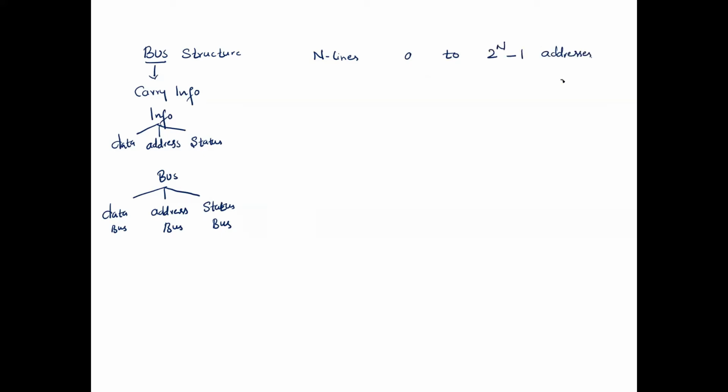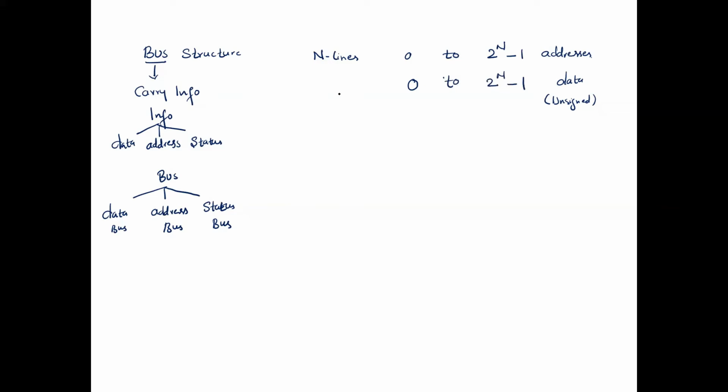And if it is data, and for our discussion I consider unsigned data, then what will be the minimum value of the data carried on those n bus lines? It will be 0 to, again, 2 raised to n minus 1.